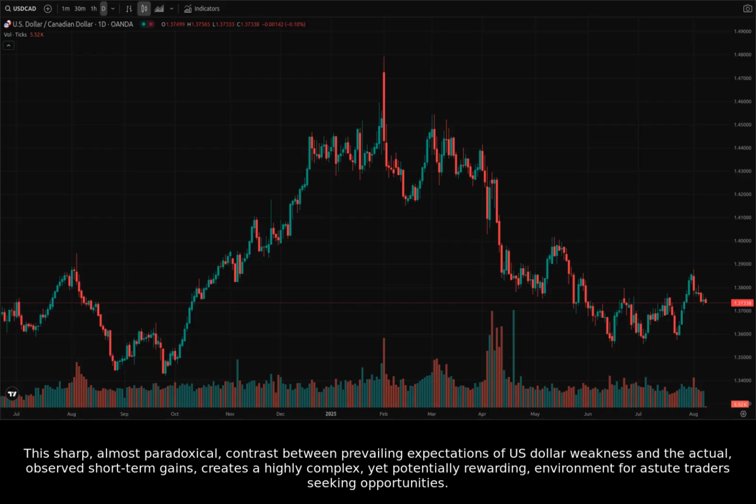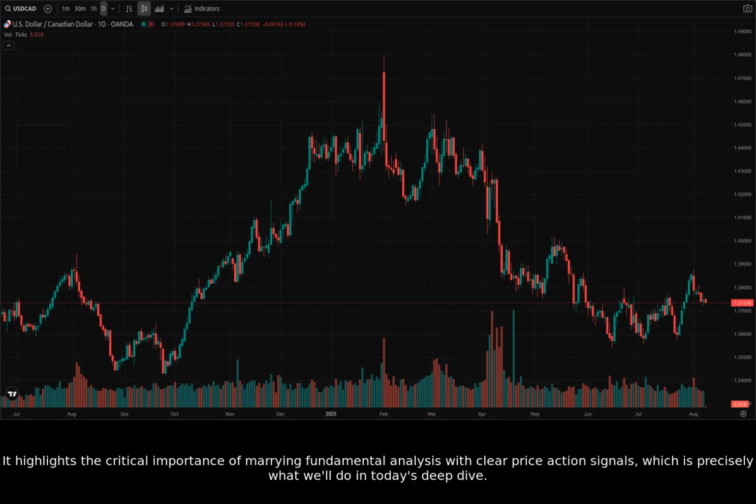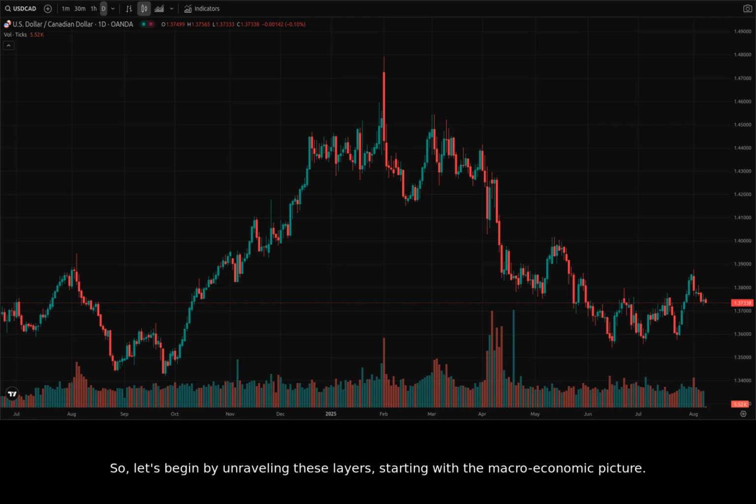This sharp, almost paradoxical, contrast between prevailing expectations of US dollar weakness and the actual, observed short-term gains creates a highly complex, yet potentially rewarding, environment for astute traders seeking opportunities. It highlights the critical importance of marrying fundamental analysis with clear price action signals, which is precisely what we'll do in today's deep dive. So, let's begin by unraveling these layers, starting with the macroeconomic picture.